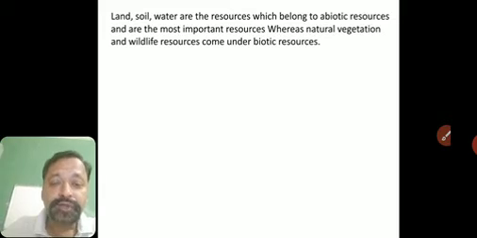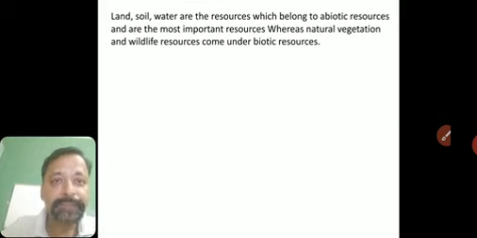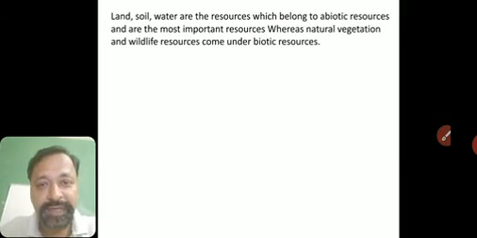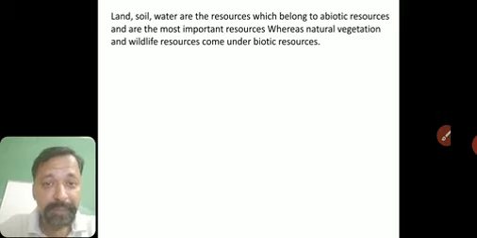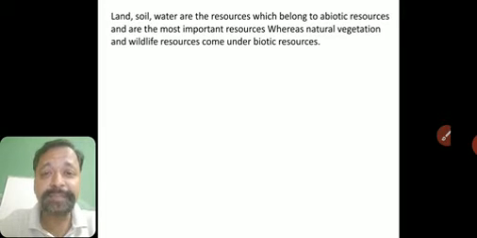Fine. Okay, so going ahead, land, soil and water come under the category of abiotic resources, and they are also very important for us. Whereas natural vegetation and wildlife resources come under biotic resources. I hope you remember we had seen the classification of resources: they can be classified based on the source they come from, or where they originate.